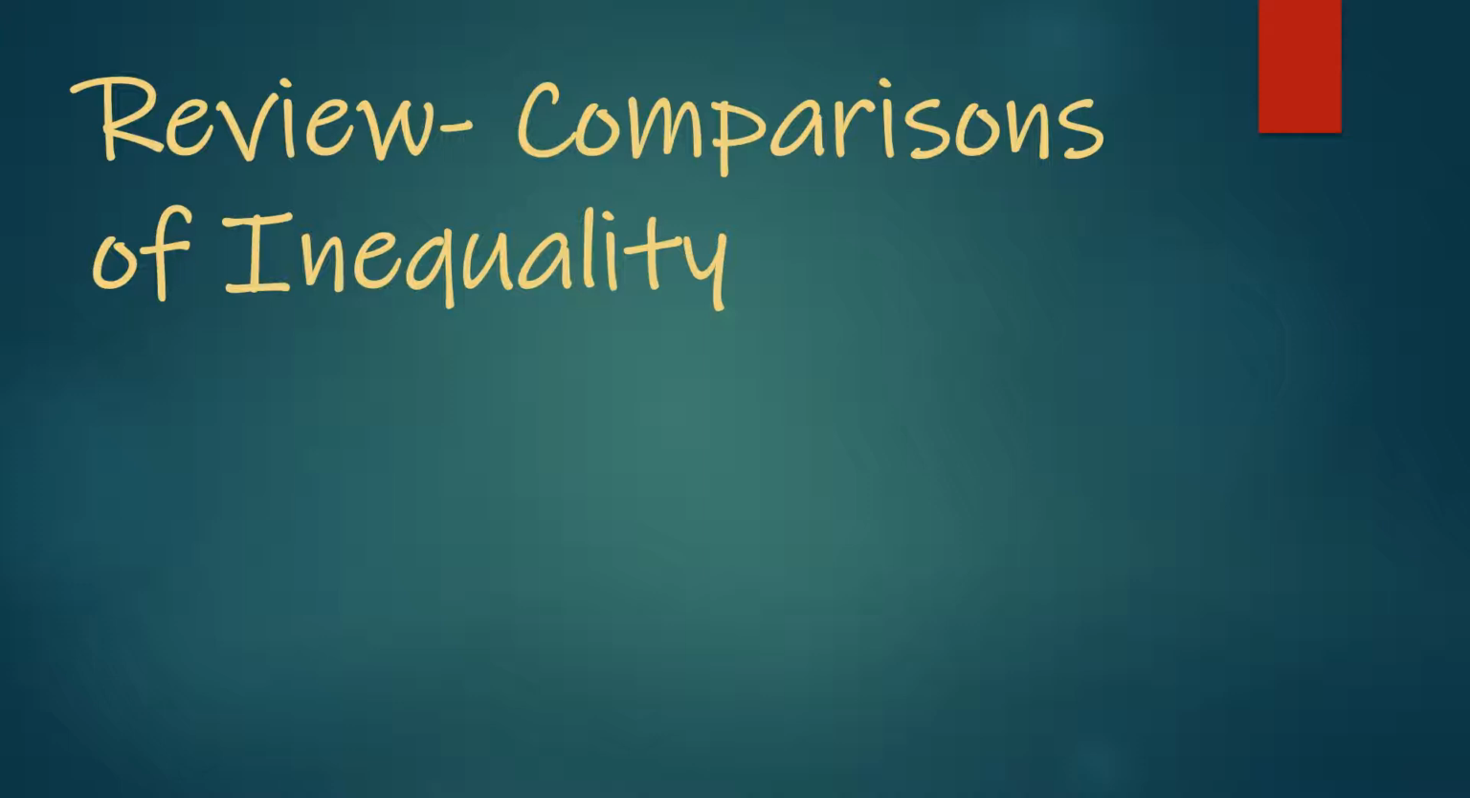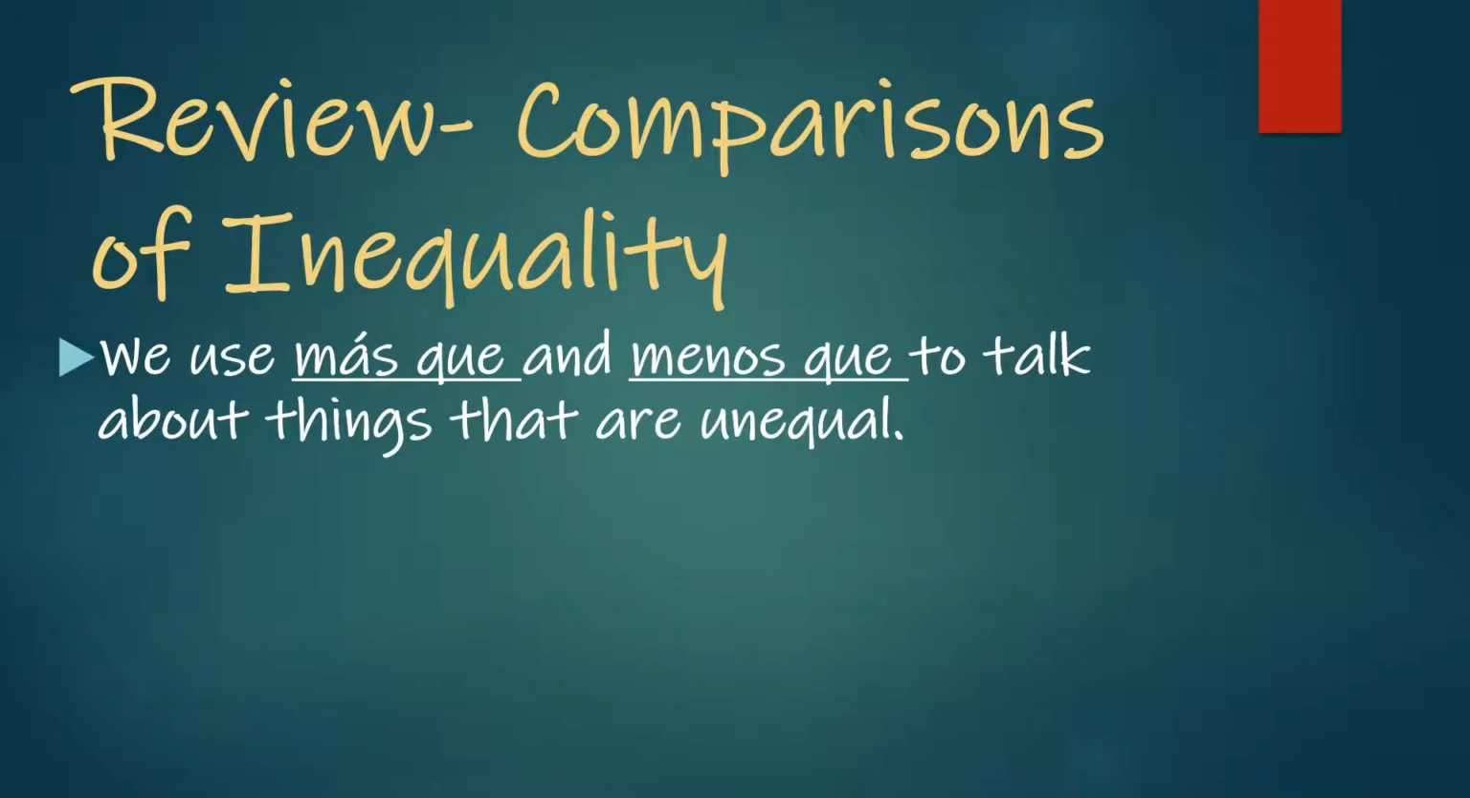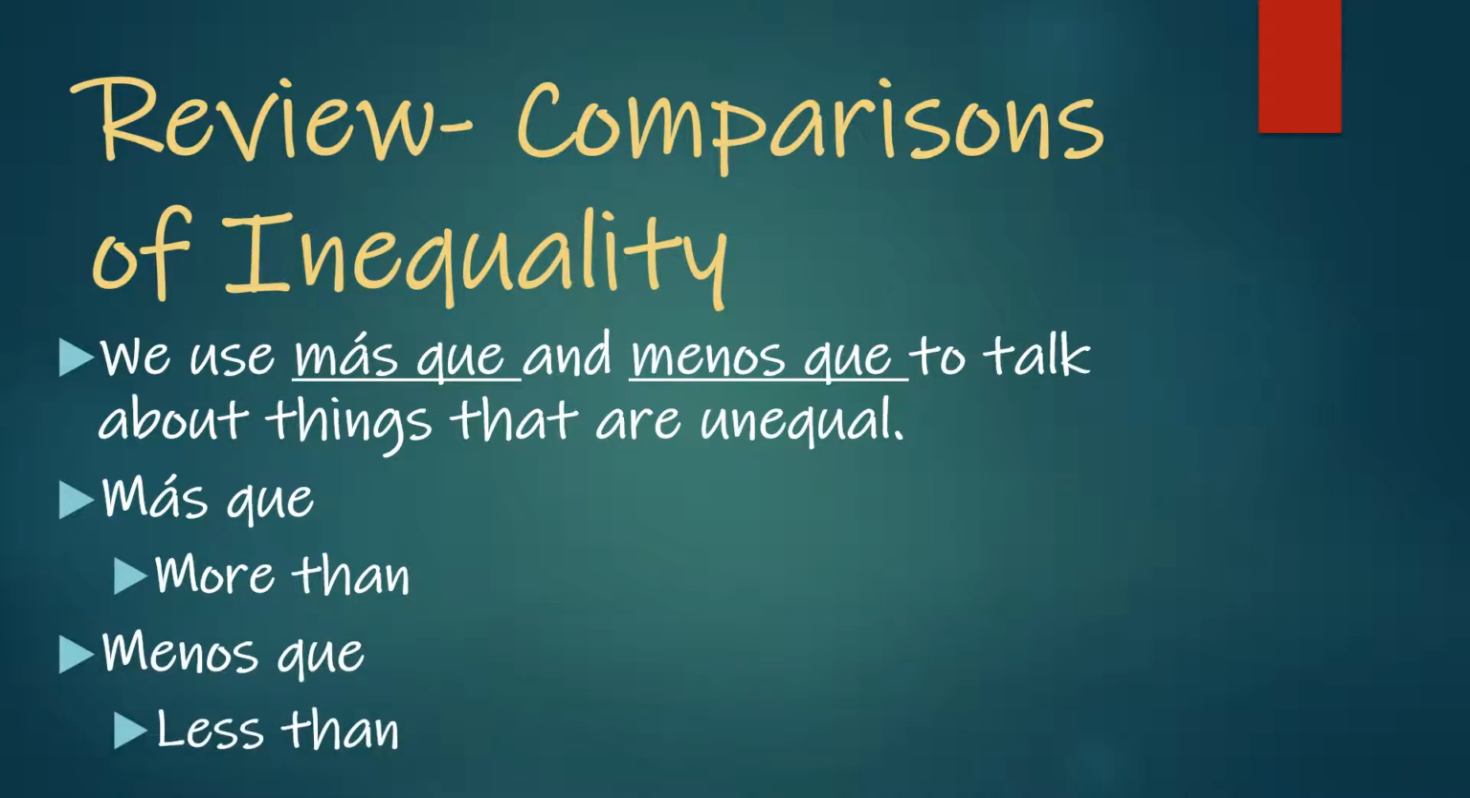So the first thing that we're looking at is comparisons of inequality. When we talk about that, basically we're talking about things that are unequal, right? So we're using más que and menos que to talk about those things. When we have más que, we're talking about more than, and when we're using menos que, we're saying less than. So he is more handsome than her, or she is less smart than him, right? We're using these to talk about inequalities between two people or two things.